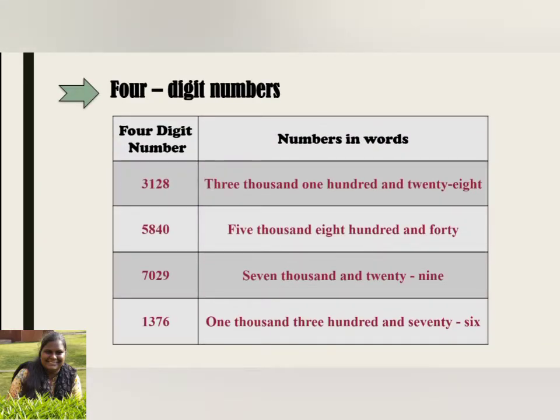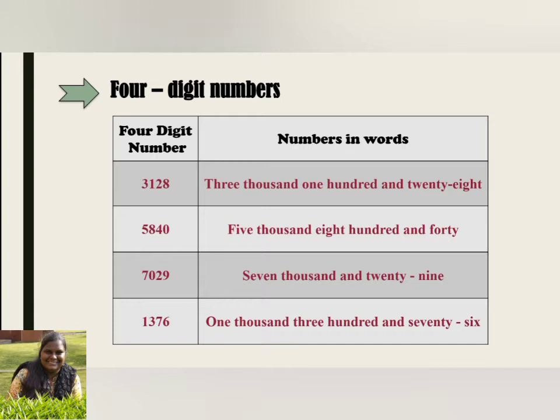Next is 4-digit numbers. Table comes here. 4-digit numbers. So what are those? 3128. That is 3128 in figures.